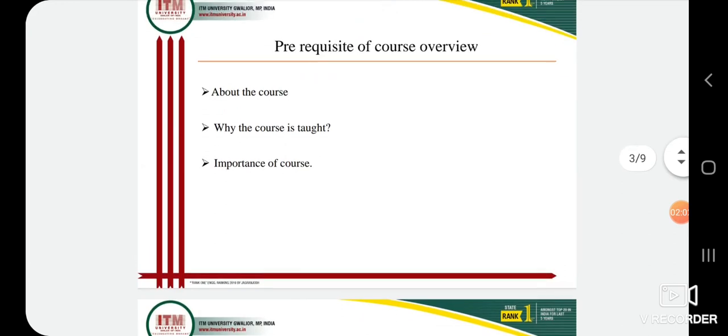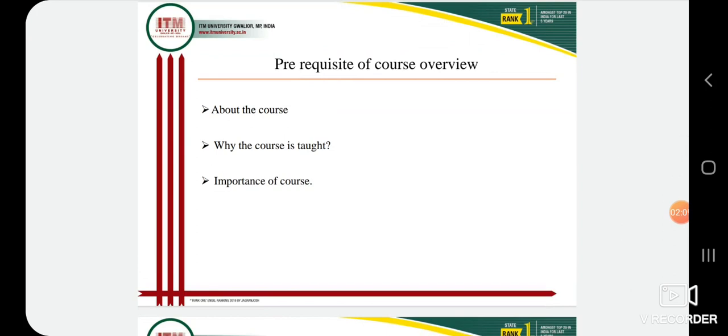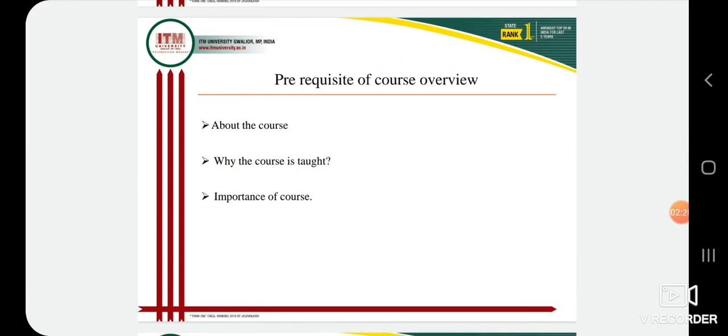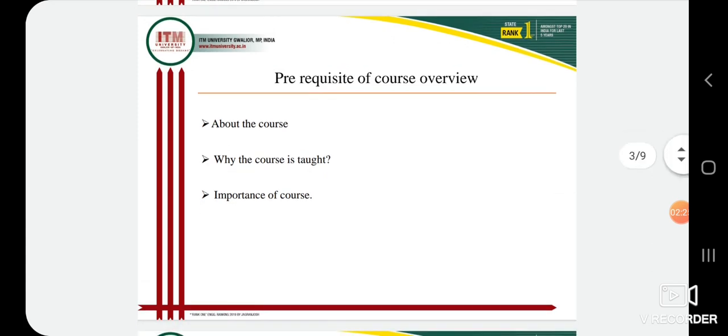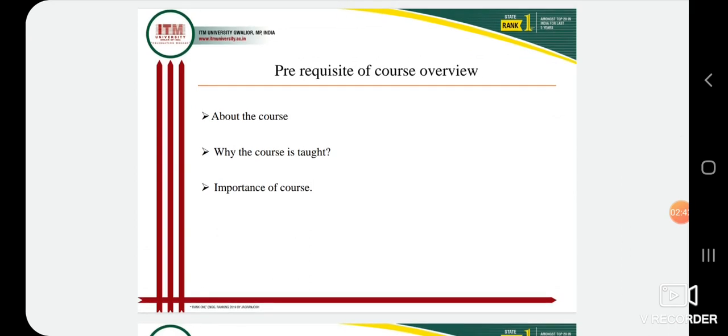So why is the course taught? Why are you studying this course? Crop improvement 1 means we have to improve the crop by different techniques, different methods. Why do we have to improve the crop? By increasing yield. Because nowadays it is a need for the increasing population, which is increasing day by day. So we use many techniques in crop improvement.